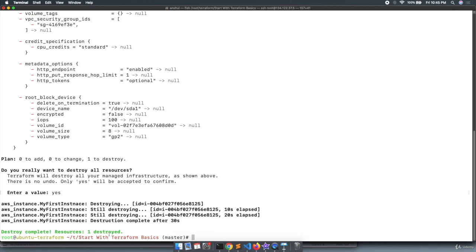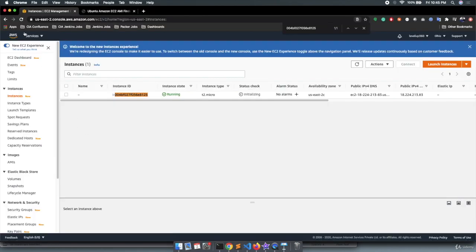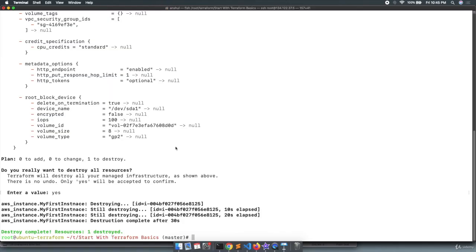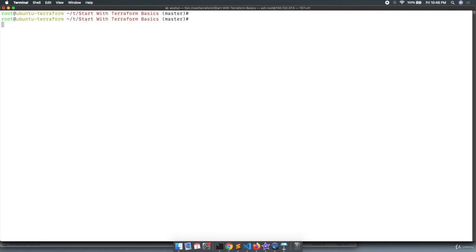If you go to AWS and refresh, we can see the instance state is terminated. So this is the way we can create and destroy an instance on AWS with the help of Terraform. Let's clear out the console. So these are the straightforward commands we have seen.